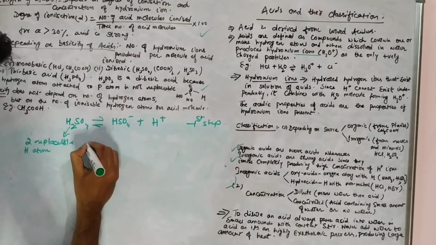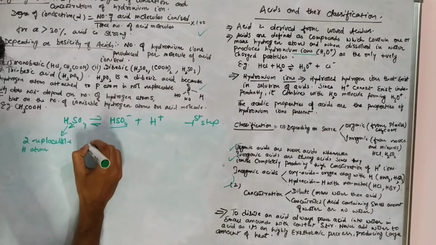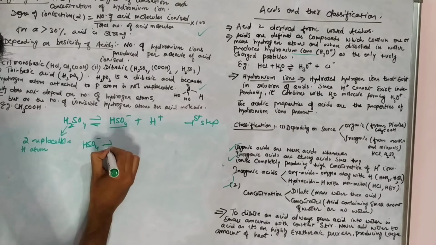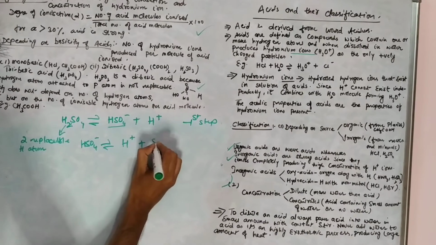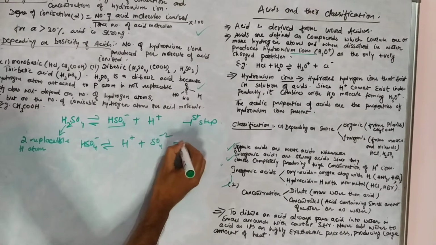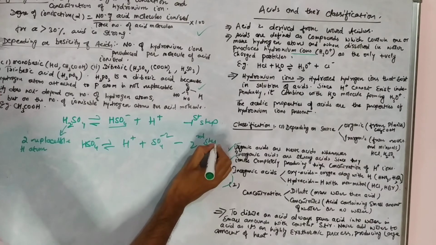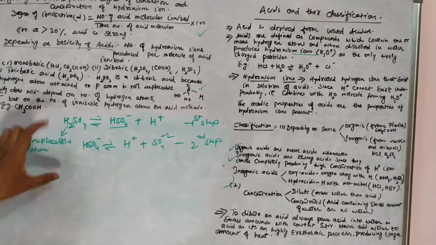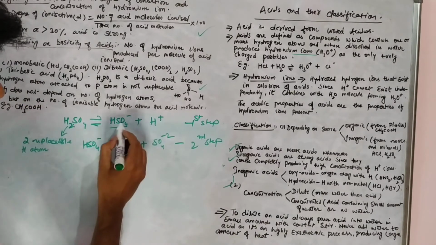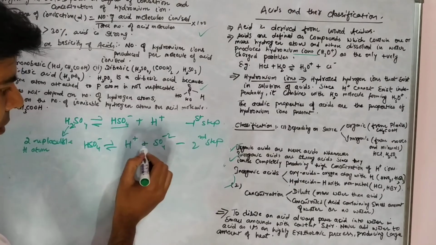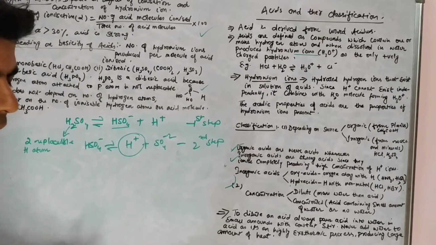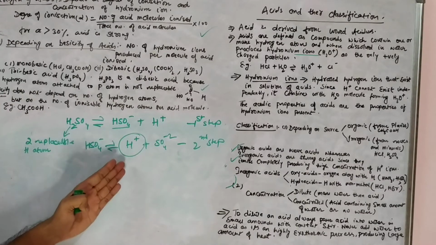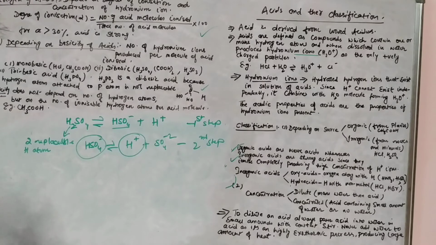In the first step, 1 hydrogen ion will ionize. Now in the second step, this bisulfate will ionize. So we say that dibasic acids ionize in 2 steps. First, this will get formed. Then in the second step, the second hydrogen ion will get ionized from here.